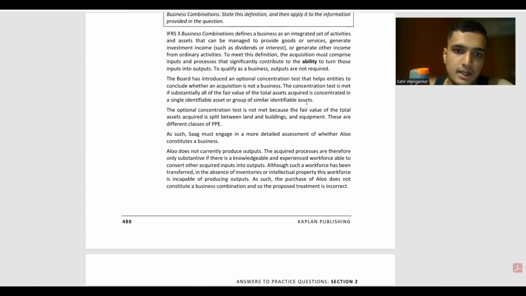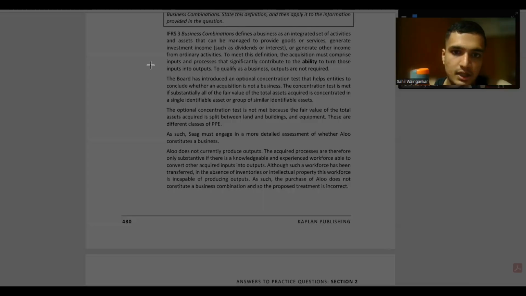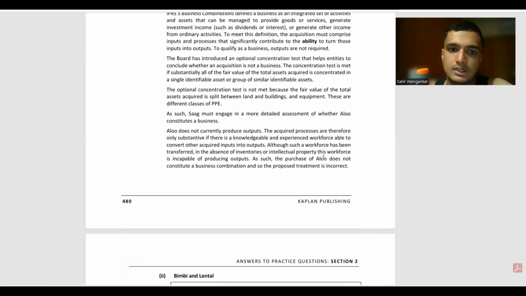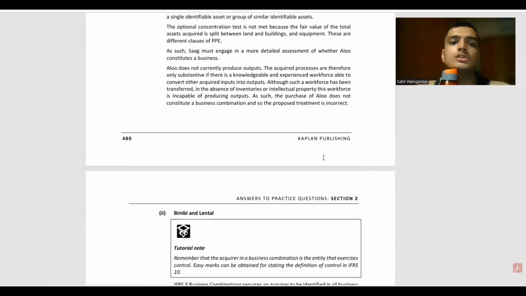As such, AG must engage in a more detailed assessment of whether Alu constitutes a business or not. ये मैंने बस ऐसे स्क्रीनशॉट लिया इस पॉइंट में, मुझे अच्छा लगा इसीलिए. Alu does not currently produce outputs. The acquired processes are therefore only substantive if there is a knowledgeable and experienced workforce able to convert other acquired inputs into outputs. Although such a workforce has been transferred, in the absence of inventories or intellectual property, this workforce is incapable of producing outputs. ये देखो देखो. Is incapable of producing outputs.